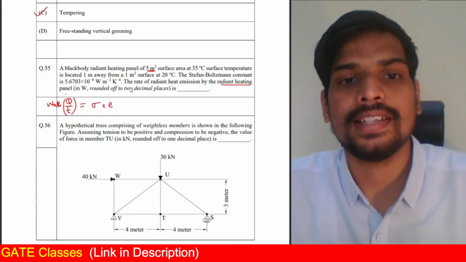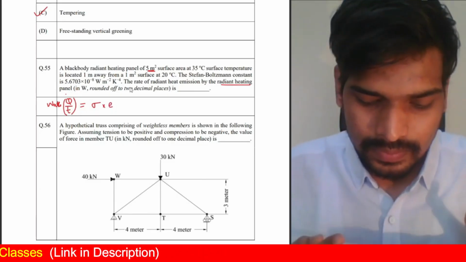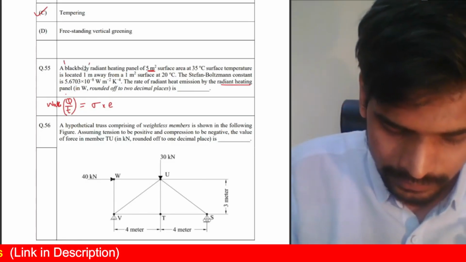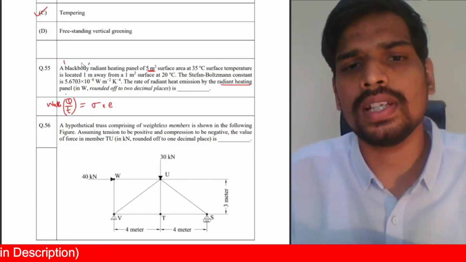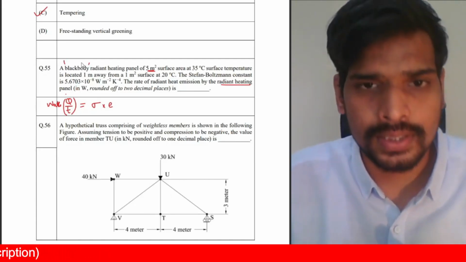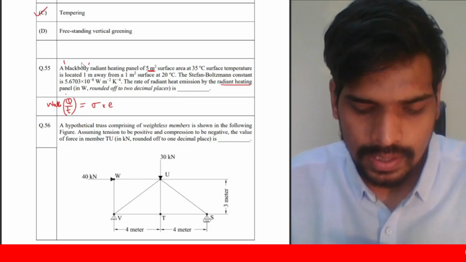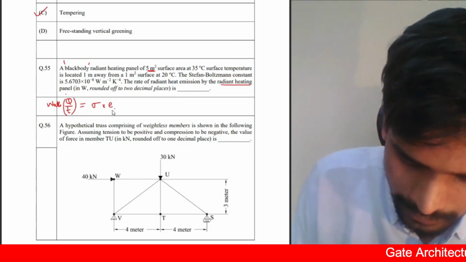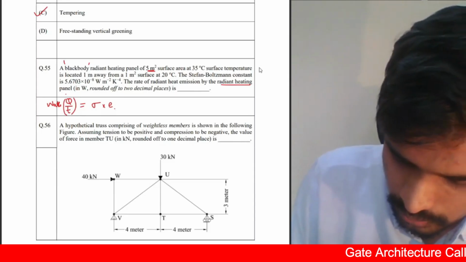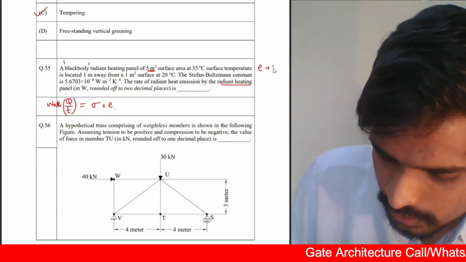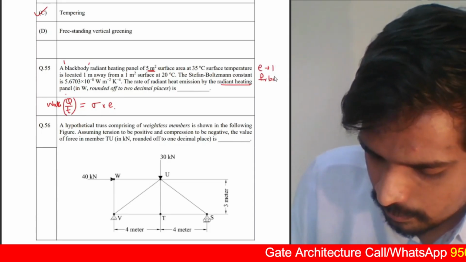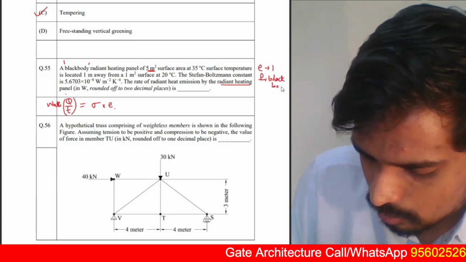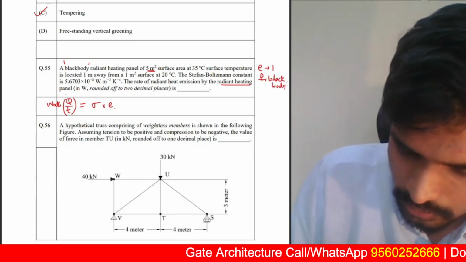This is a black body, it is given, right? A black body is something which is 100% effective heat producer. So here the surface will have a coefficient of 1 for a black body. You can remember this coefficient will be 1 for black surfaces. So E is 1, however, you can skip that.